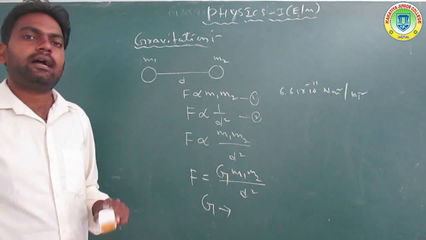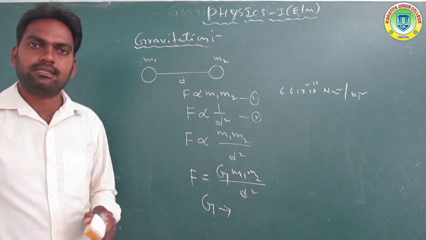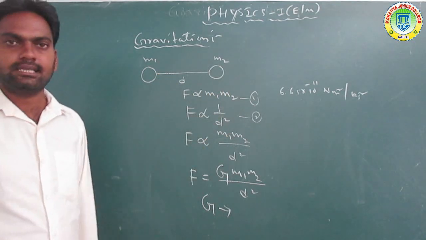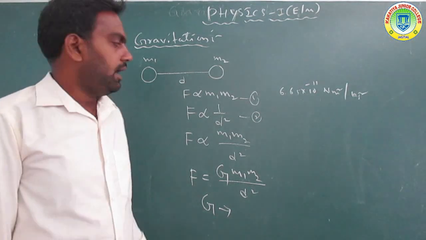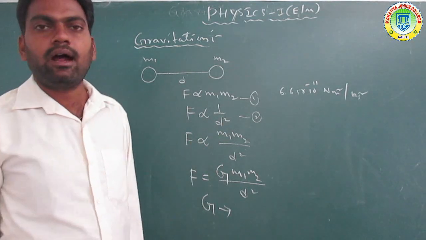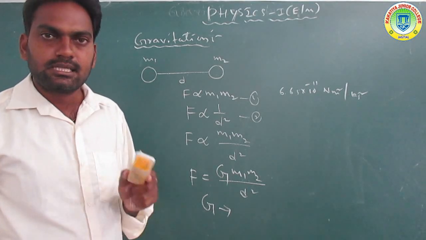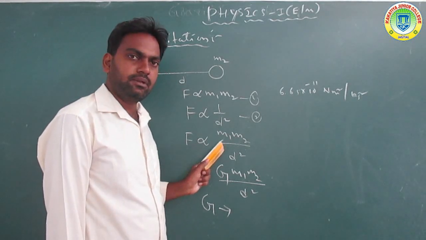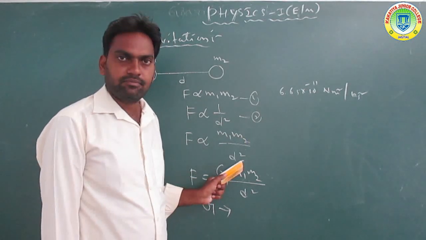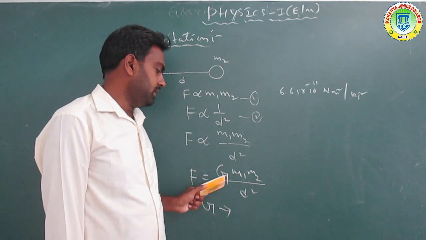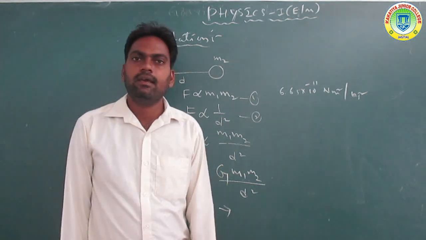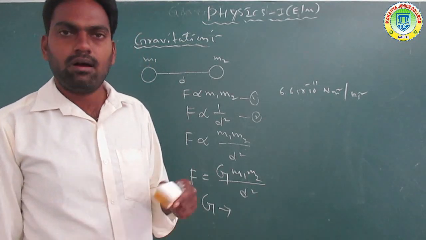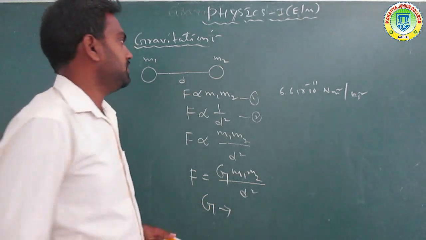Every object attracts another object in the universe. The attractive force is directly proportional to the product of masses and inversely proportional to the square of the distance. These two combine to give F is directly proportional to m1 m2 by d square. The proportionality constant is G, called the universal gravitational constant, that is capital G.